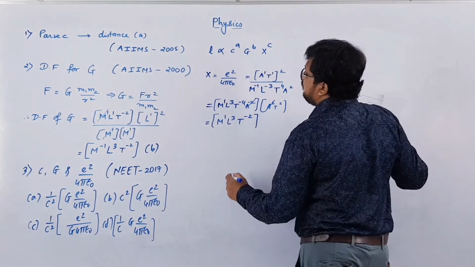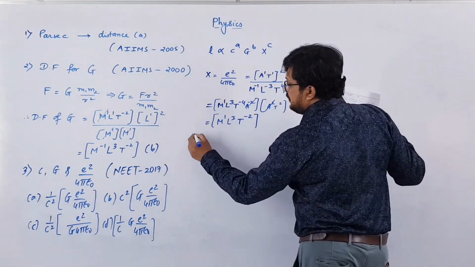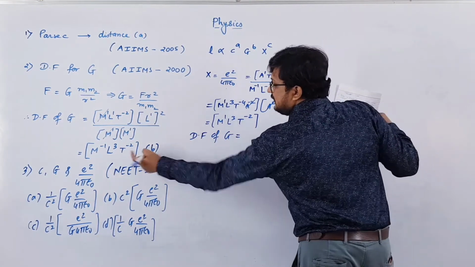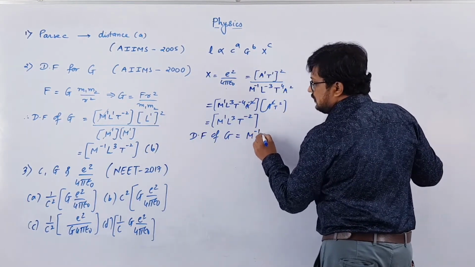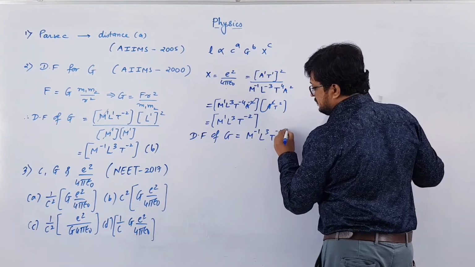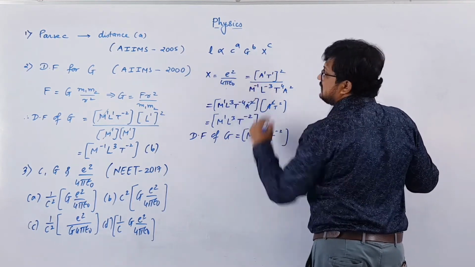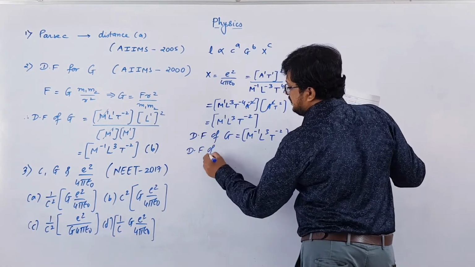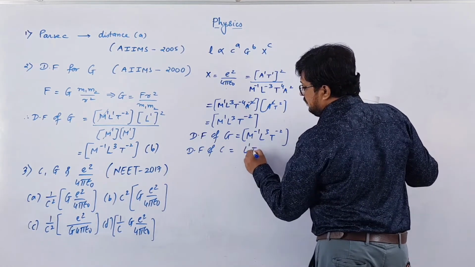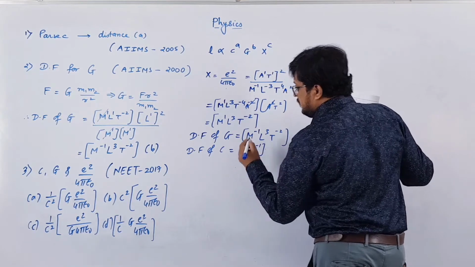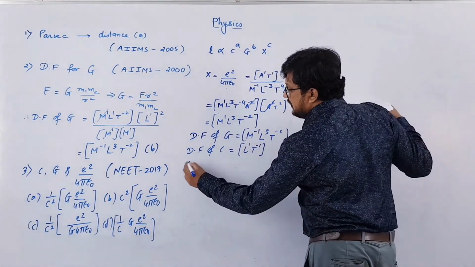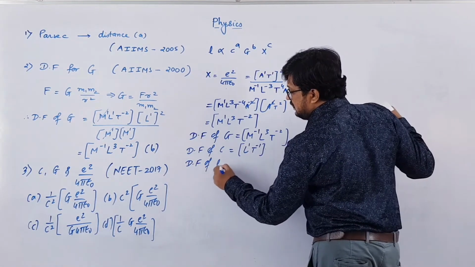Now, what is the dimension formula for G? Just now we have calculated it. The dimension formula of G is m minus 1 L3 T minus 2. C is the speed of light, or velocity of light. So the dimension formula of C is L1 T minus 1, and of course the dimension formula of length is L1.